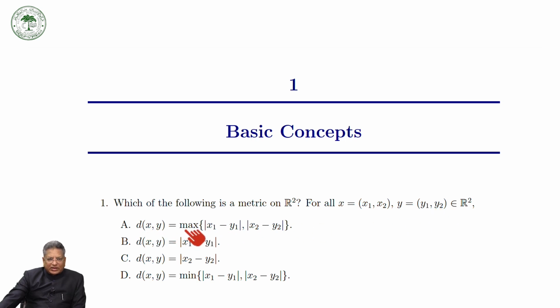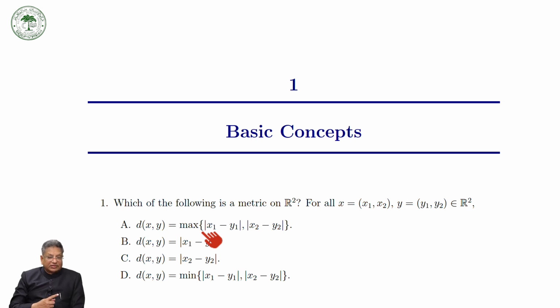Then d(x,y) is equal to the maximum of mod of x1 minus y1 and mod of x2 minus y2. Then d(x,y) is equal to mod of x1 minus y1, d(x,y) is equal to mod of x2 minus y2, d(x,y) is equal to the minimum of mod x1 minus y1 and mod x2 minus y2.